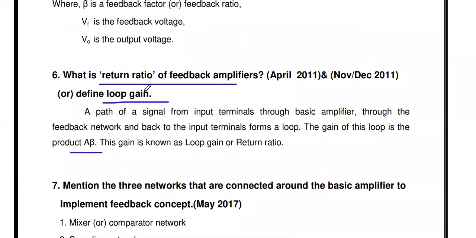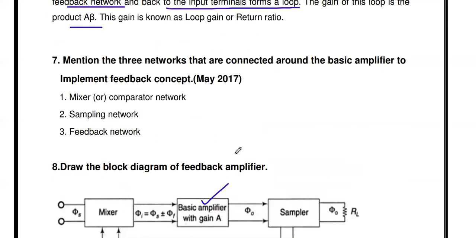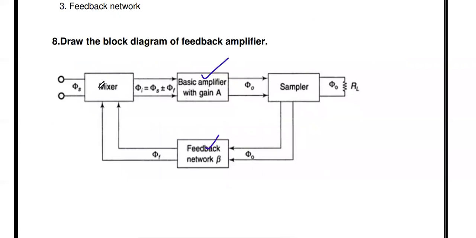Why is this loop gain called the return ratio? A path of signal from the input terminal through the basic amplifier, through the feedback network, and back to the input terminal forms a loop. Here the input is given to the amplifier, then given to the feedback network, and again given to the amplifier. So this forms one closed loop. In this closed loop, what is the gain?